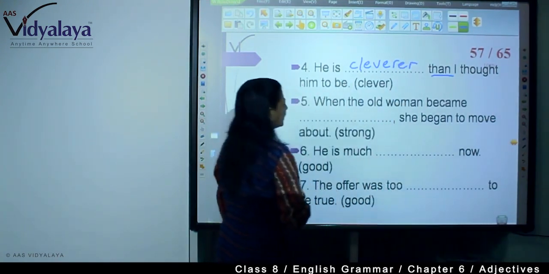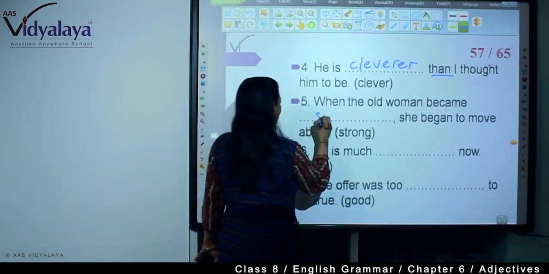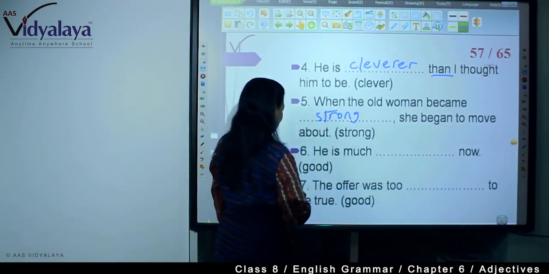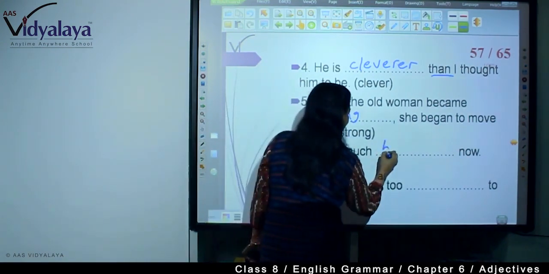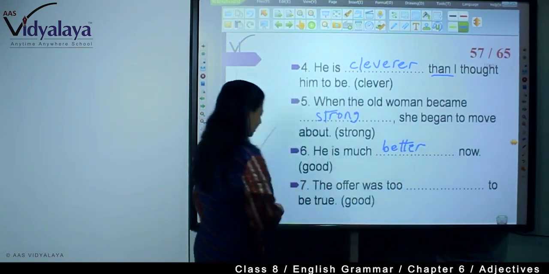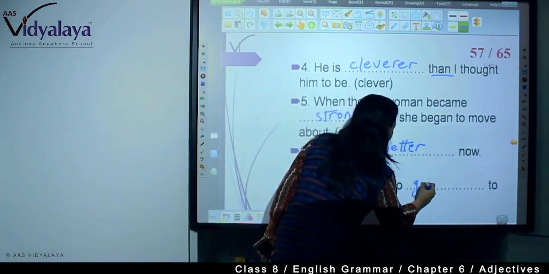He is cleverer than I thought him to be. When the old one becomes strong. Right? He is much better. Better is again comparative. Then the offer was too good to be true.